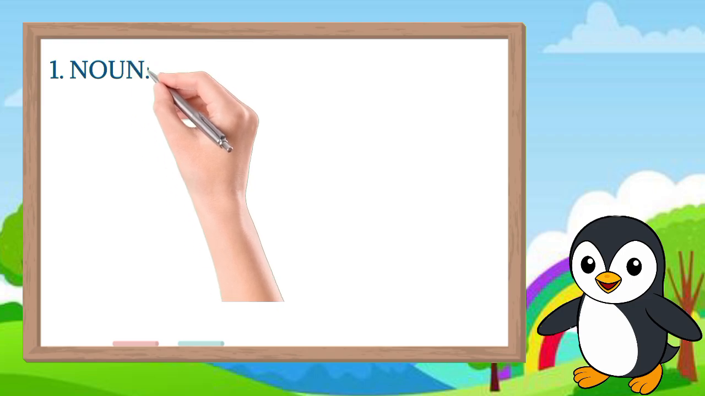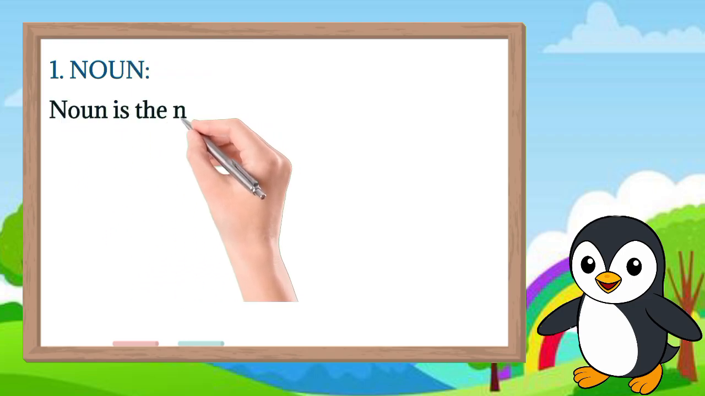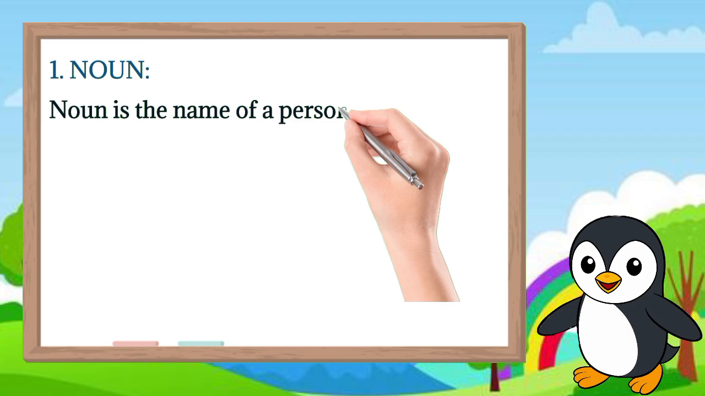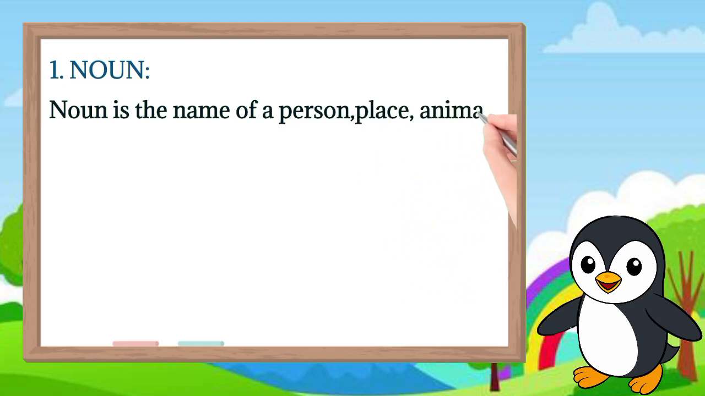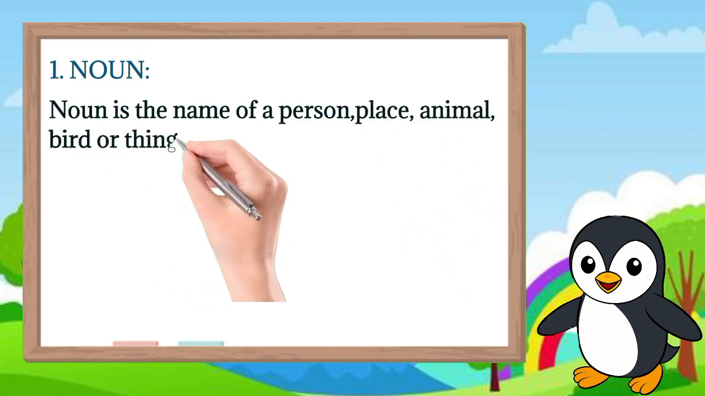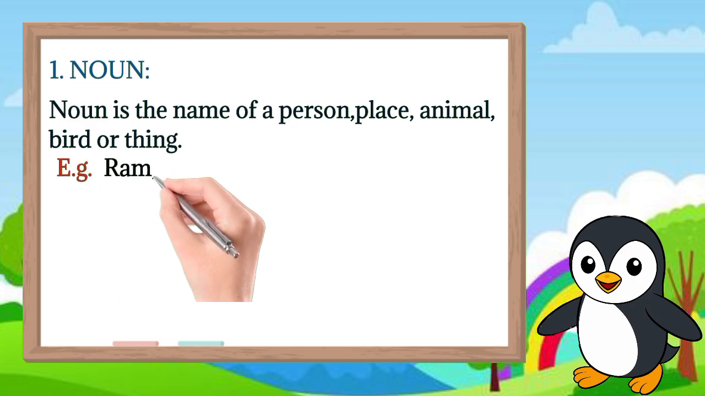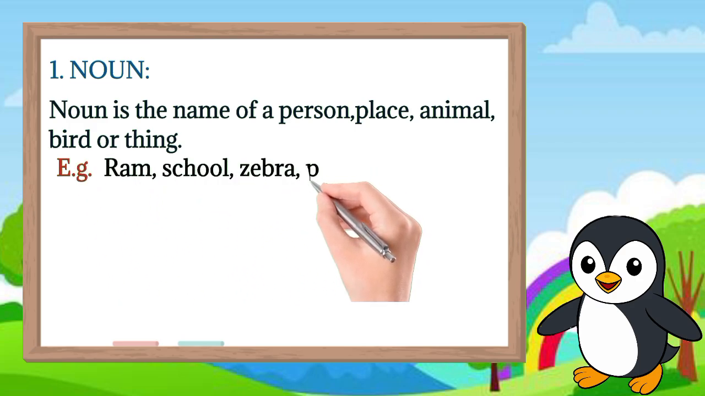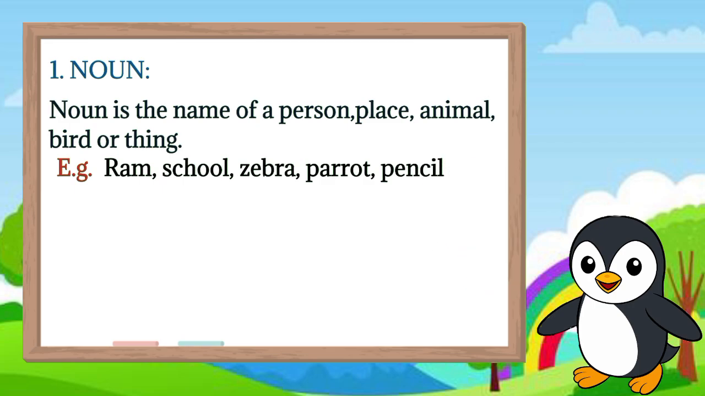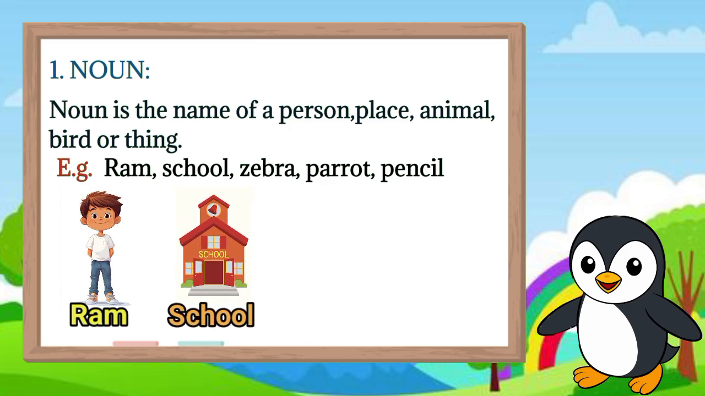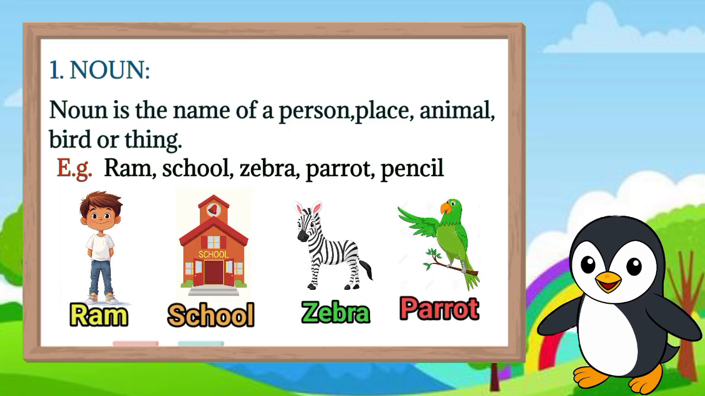Noun. Noun is the name of a person, place, animal, bird or thing. Example: ram, school, zebra, parrot, pencil. Noun may be a name of a person, place, animal or a thing. Example: ram is a noun, school is also a noun, zebra and parrot are some other examples of noun.